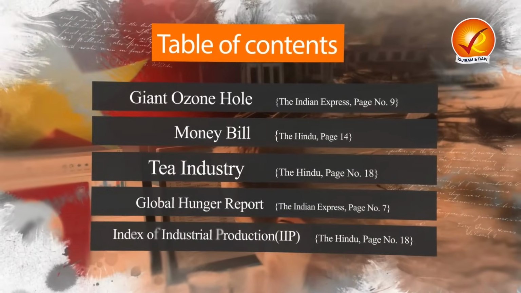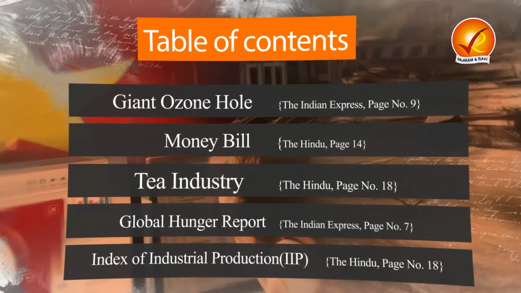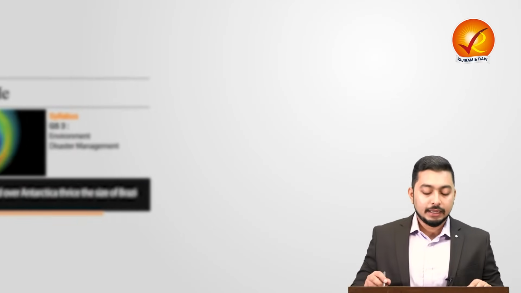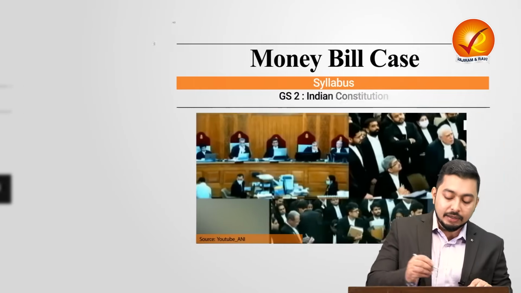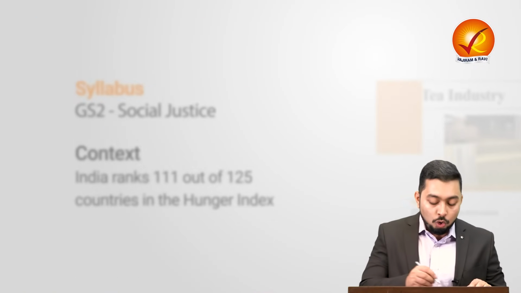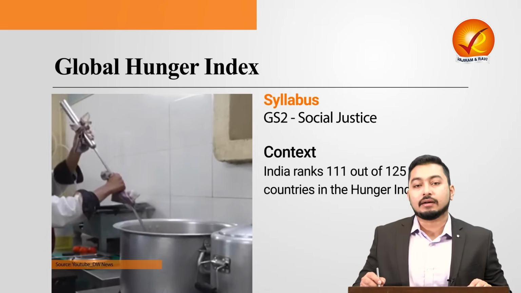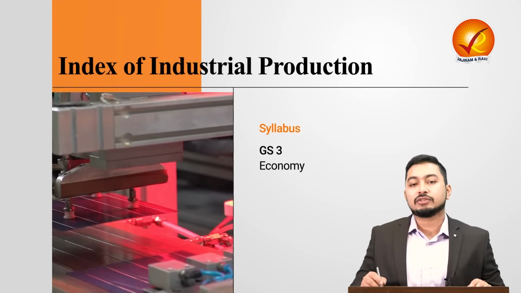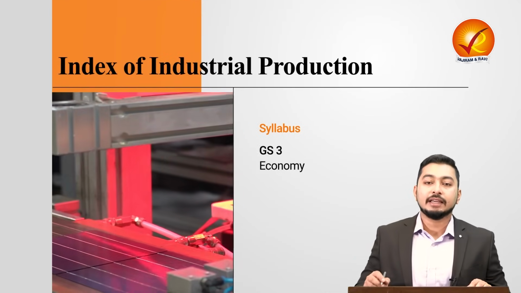Today we look at 5 important articles from the Indian Express and the Hindu. The first article will be regarding the giant ozone hole. Then we look at money bill. Then we'll understand the tea industry. Then we'll take a look at the global hunger report. And finally, we'll take a look at the index of industrial production or IIP.